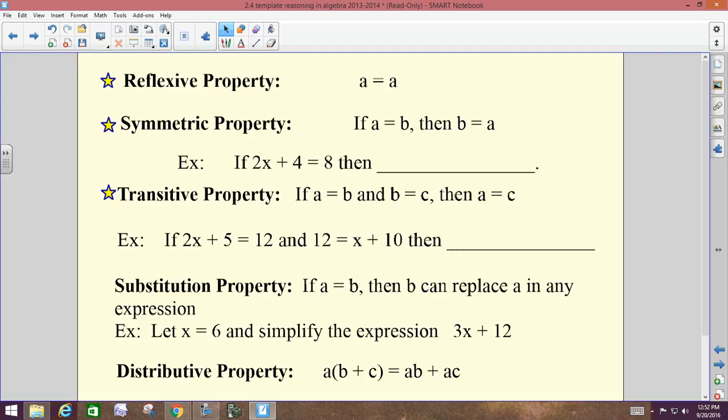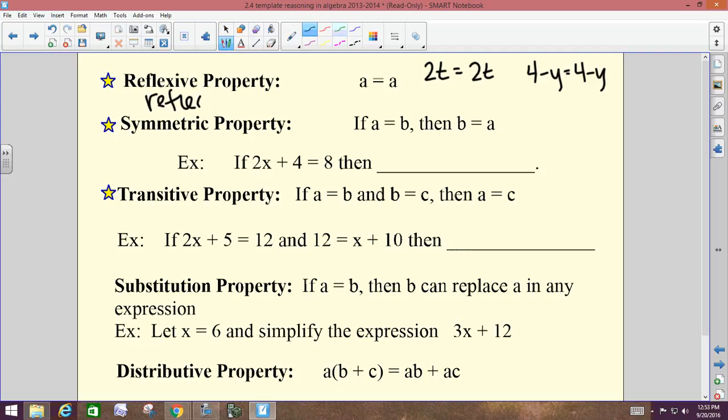Reflexive property, A equals A. 2t equals 2t. That's another example of the reflexive property. 4 minus y equals 4 minus y. It's the same on both sides. It's like you're looking in a mirror and you see its reflection. The reflexive property, reflection. It's the same on both sides. When you come up to me in class and you can't figure out what property it is, I'll probably say, it's like when you look in a mirror. And then you'll go, oh, reflexive property. Get the link?